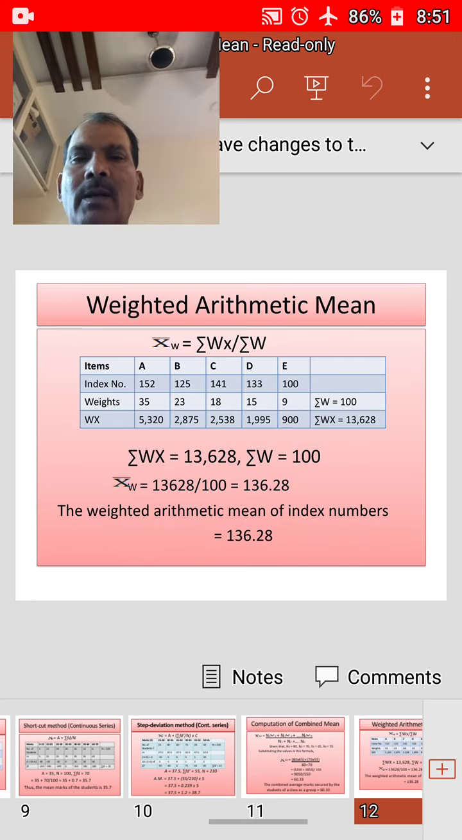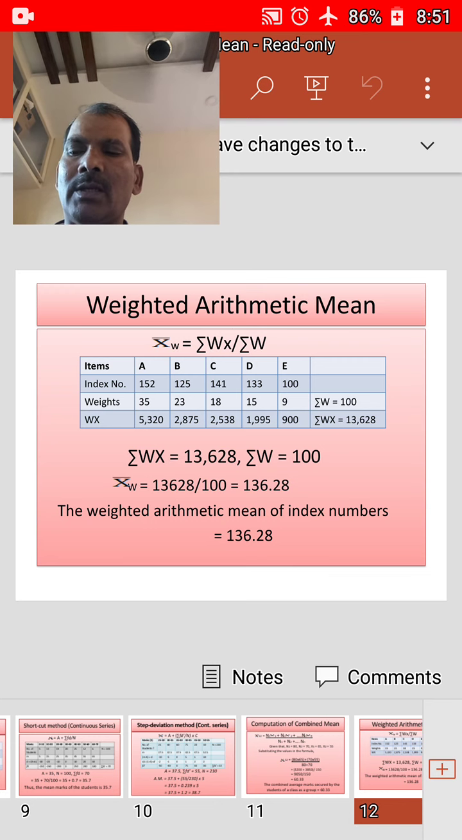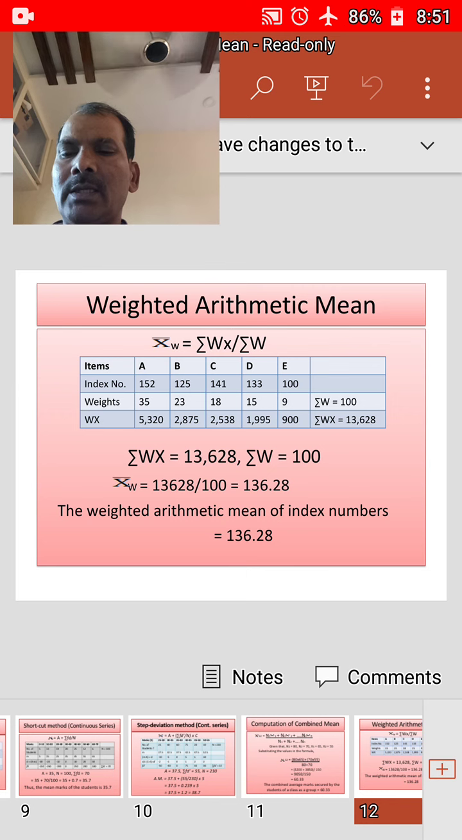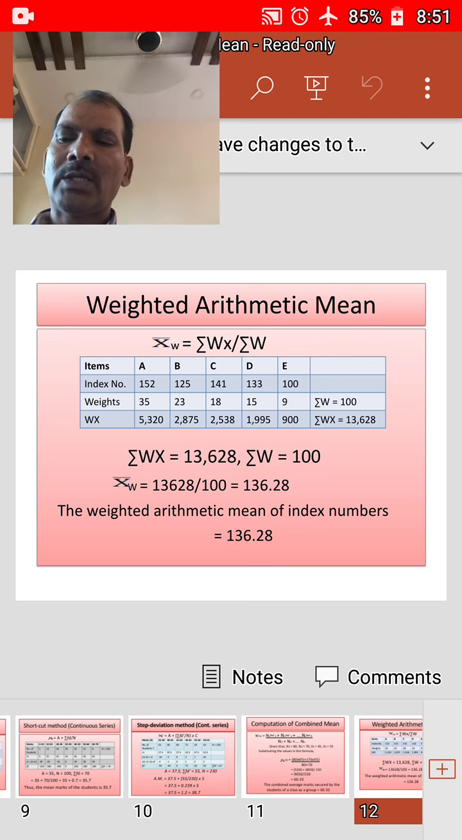Right, next, weighted arithmetic mean. While computing simple arithmetic mean, all items in the distribution are given equal importance despite their varying magnitudes. In practice, the data may consist of some values which are more important than the other values. In such cases, simple arithmetic mean cannot be a true representative of the distribution. Hence, proper weightage has to be given to various items of the data. Weights are to be assigned to various items of the series in accordance with their relative importance.